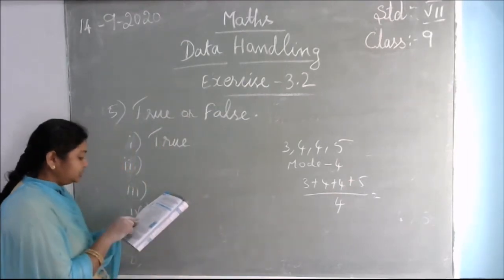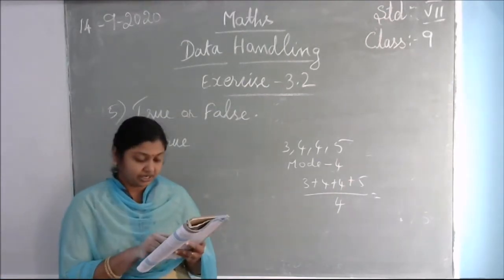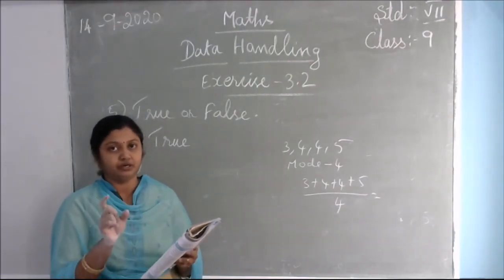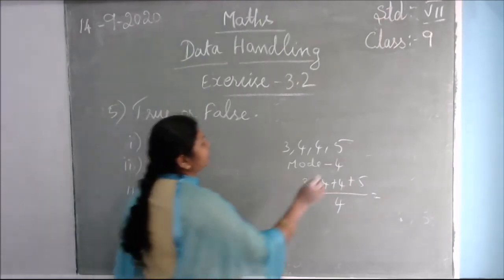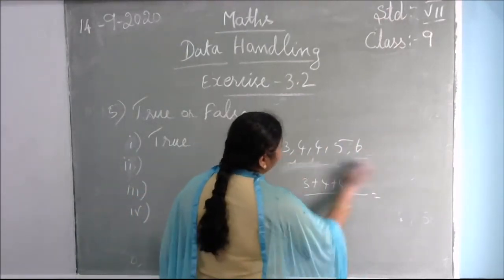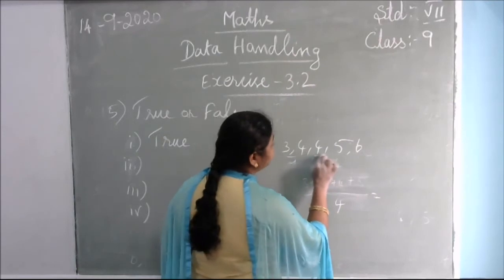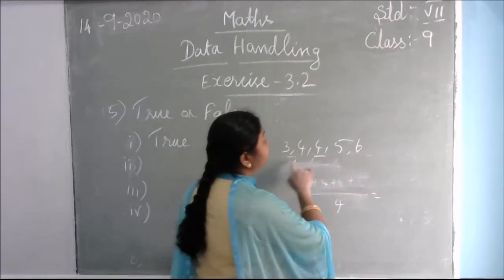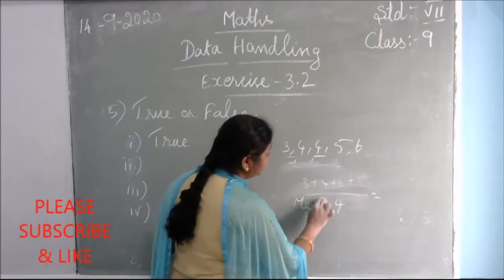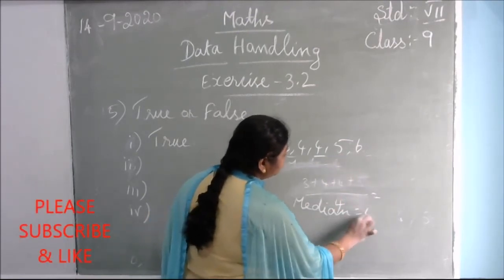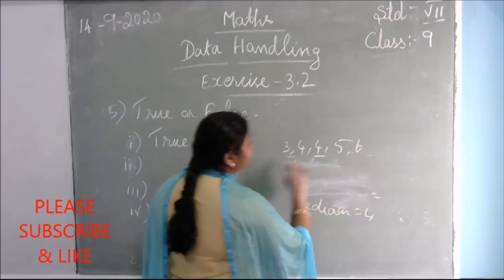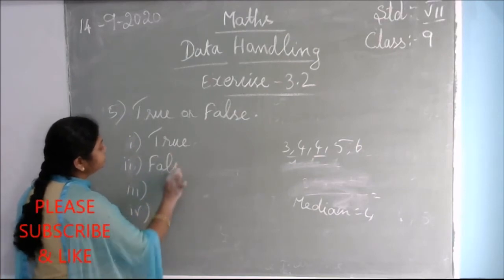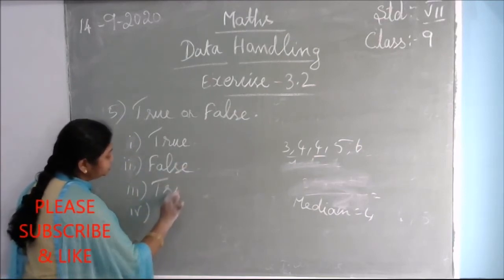Okay. So the third one is: the median is always one of the numbers in a data. Yes. How are we finding the median? From these numbers only, the given data, you are taking the median. These are called the data also. In the given data only you are finding the median. Your median is 4 in this. So the second one is false and the third one is true.